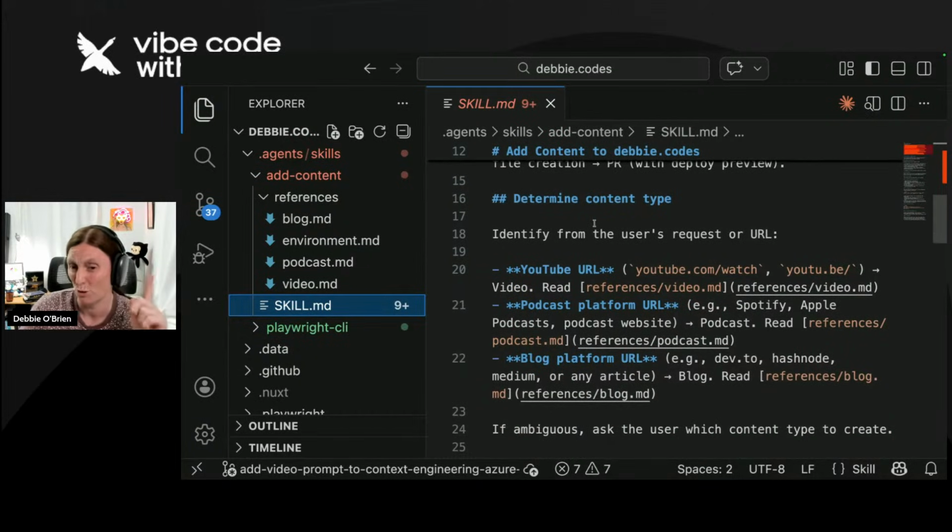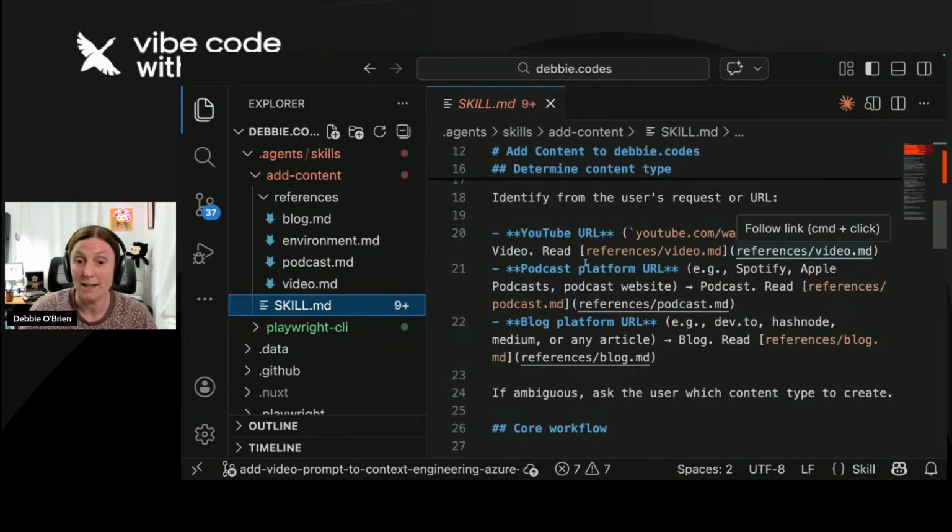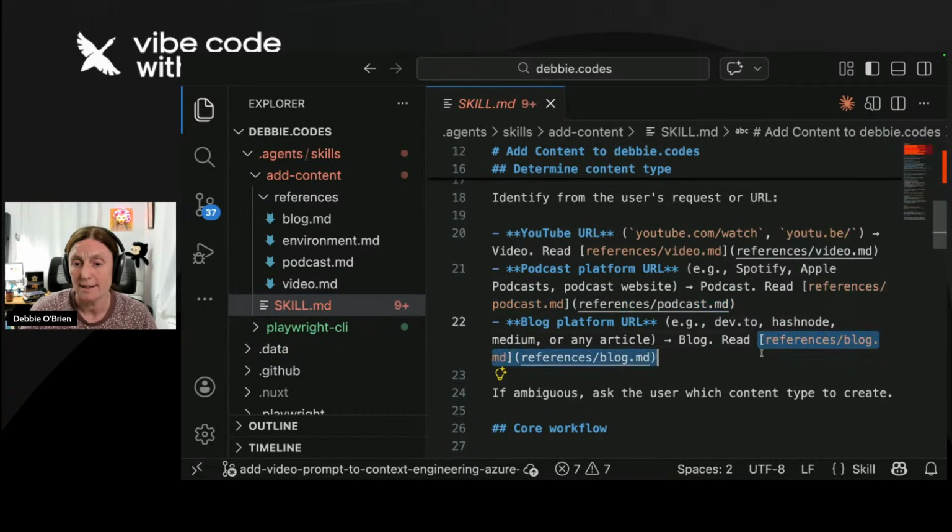Now, here's where it gets even cooler. The podcast resources file, this link here, and this link here will not get used unless it's being called. So if I'm using the video and I'm just adding a video to the site, the blog and the podcast and any other assets or files that are in a folder are not going to get put into context because they're not needed. So it's a really cool way of making sure that you're not throwing everything into the context like in a big long prompt. So basically that's how it works.